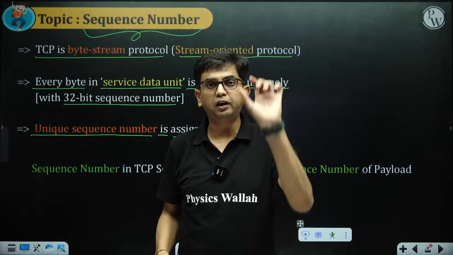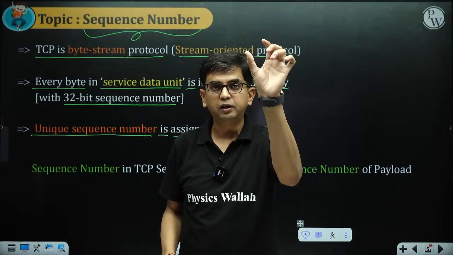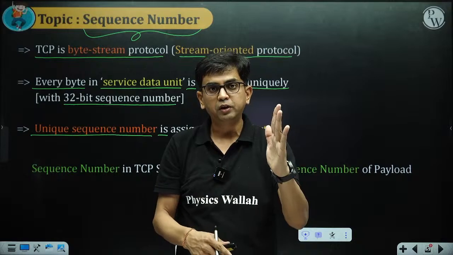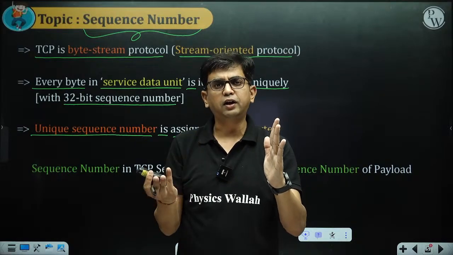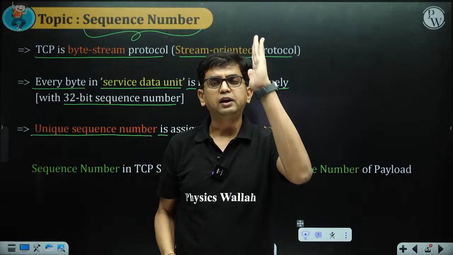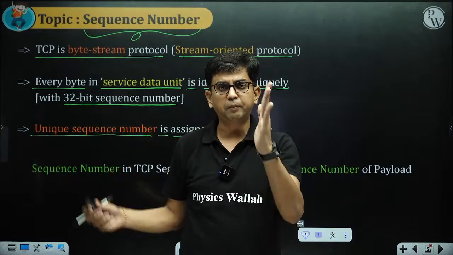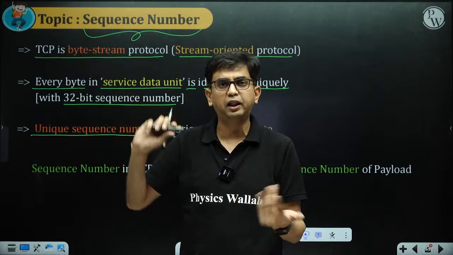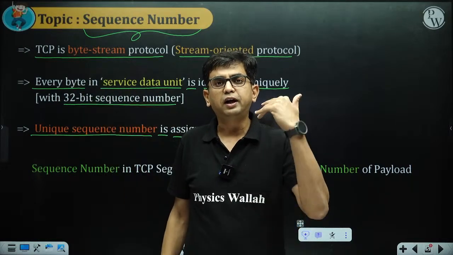So the TCP header is going to contain a sequence number, which is basically the sequence number of the first byte of the payload, because it is not possible to write all the sequence numbers. So we are just writing the leader byte sequence number. Leader byte means leading byte sequence number. So the leading byte sequence number is written in the TCP segment header.